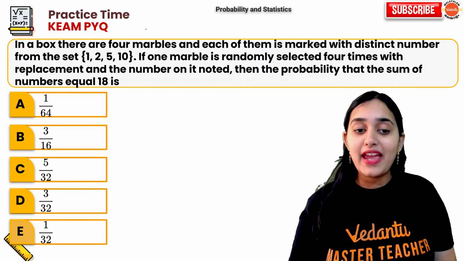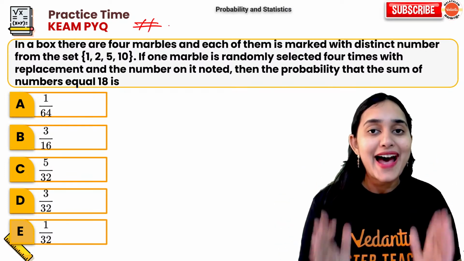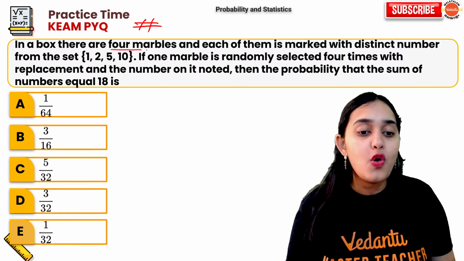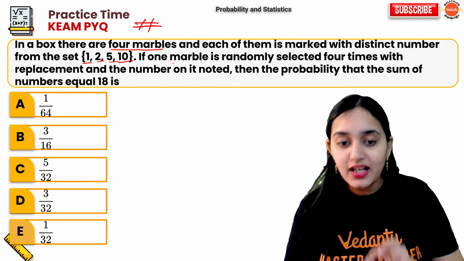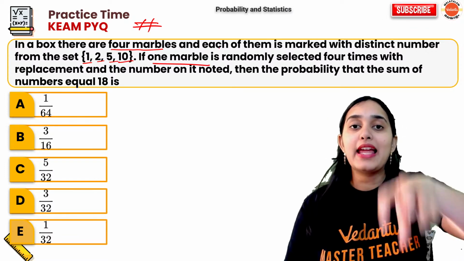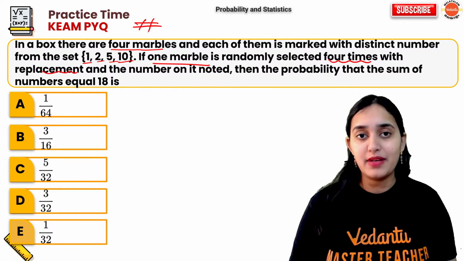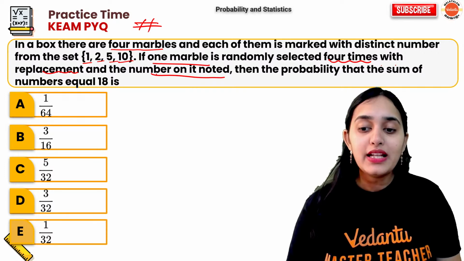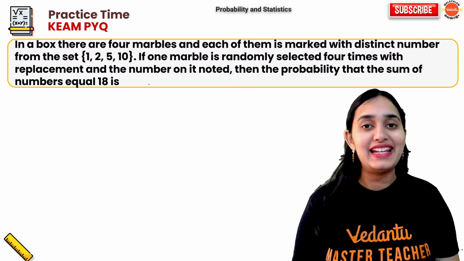Next question, very interesting question. I want all of you to try this question. There is a box which has 4 marbles, with 1, 2, 5, 10 written on them. 1 marble is selected 4 times with replacement. Then the number on it is noted. What is the probability that the sum of the numbers is equal to 18?